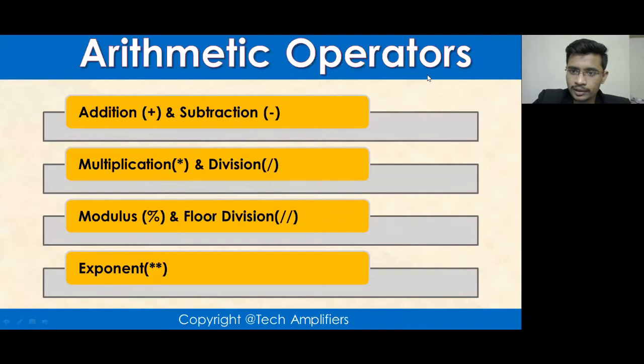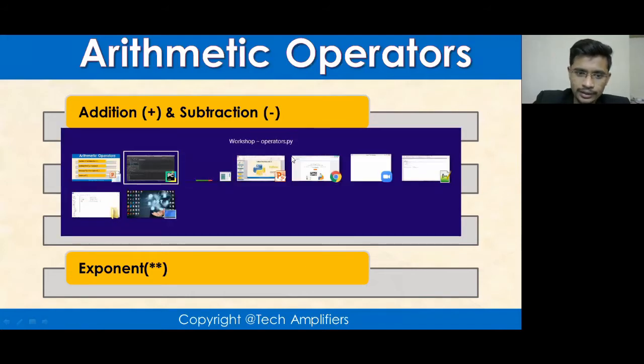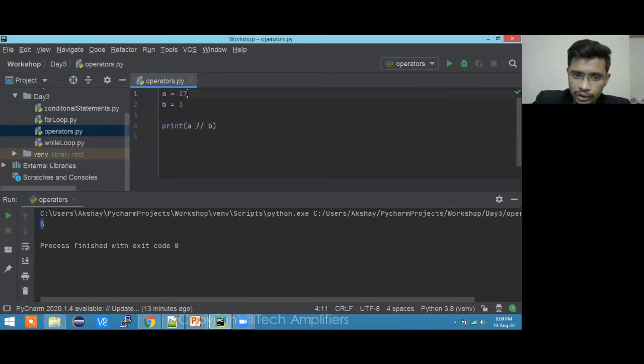All the people who are listening to me, I will give the question for the operator. If you use normal division, it will give us the value in decimal. But floor division will not give you any decimal value. It will just give you the quotient, in integer form. It is not only for one digit actually. It can give you two digits as well if you type like this.